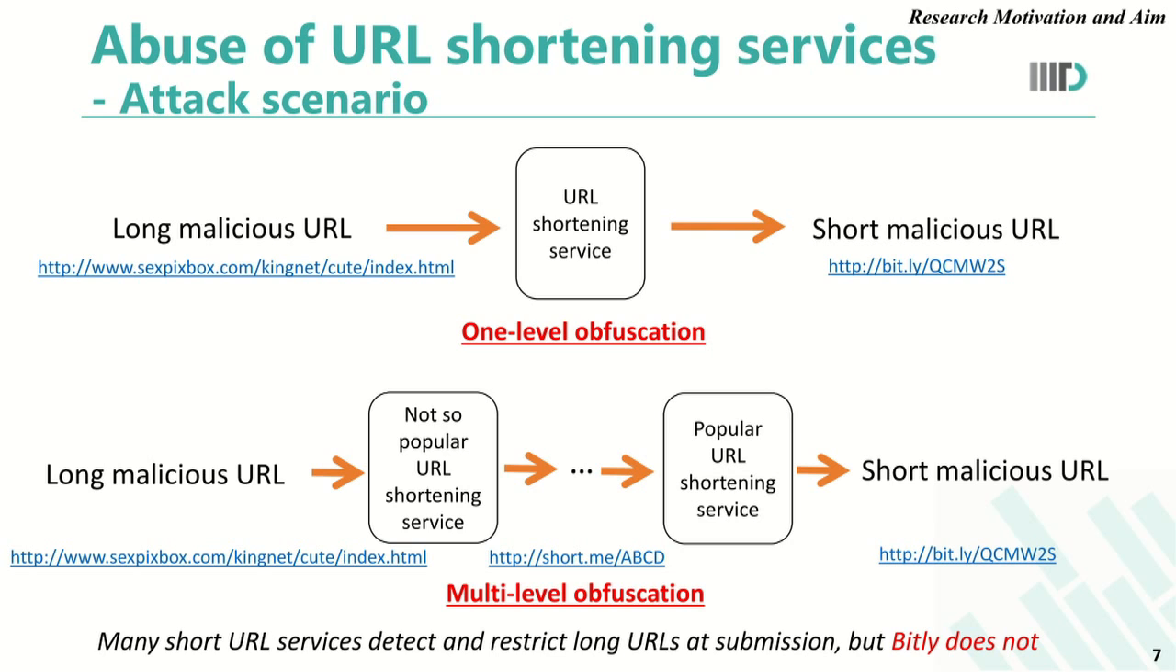Here what happens is that an attacker uses a long malicious URL again. He first shortens it with a not so popular URL shortening service. This can also be his homegrown URL shortening service. Once he shortens it with a not so popular service, he keeps shortening it with a series of other shortening services, followed by a popular URL shortening service in the end.